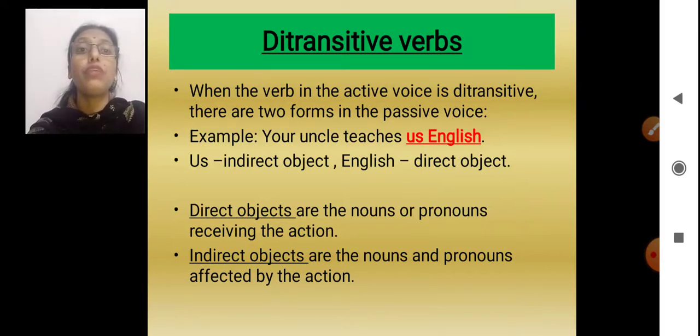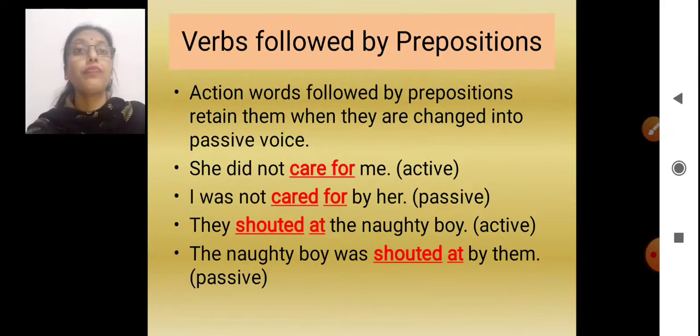So it will be called direct object. And who is getting affected? We are getting affected. So us will become the indirect object. Okay? Direct objects are the ones who are receiving the action and indirect objects are the ones who are getting affected by the action.